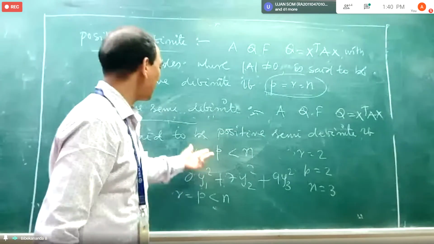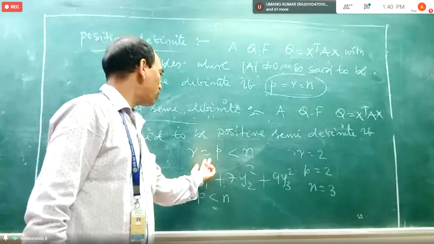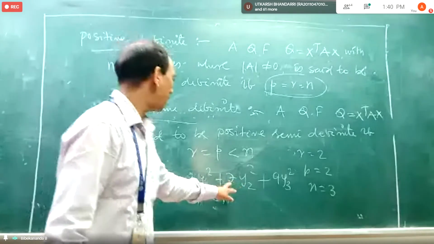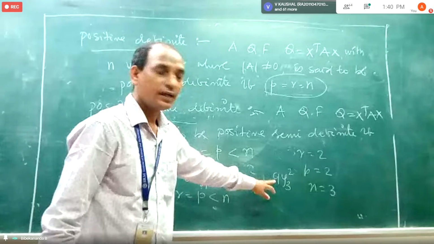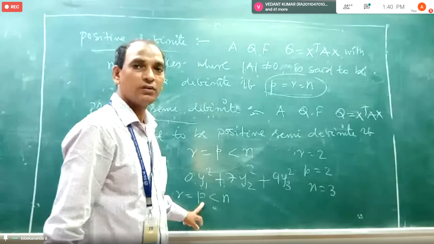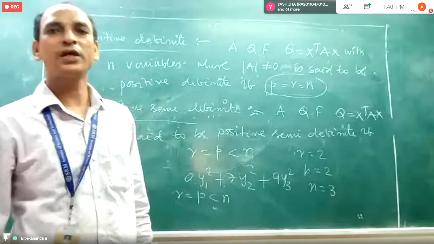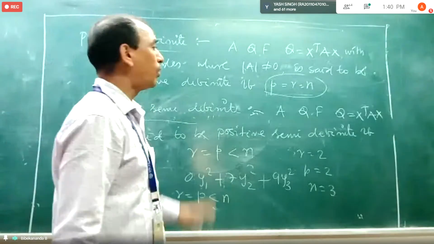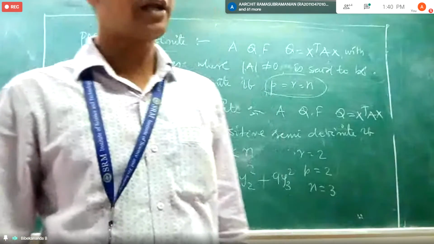But in your topic, you have to learn that if the rank is equal to the index, and both of them are less than the number of unknowns, like this example, we have two positive terms. In total, non-zero terms are 2, so rank equal to P, rank equal to index, and both of them are less than 3. And so this type of quadratic form is called positive semi-definite.